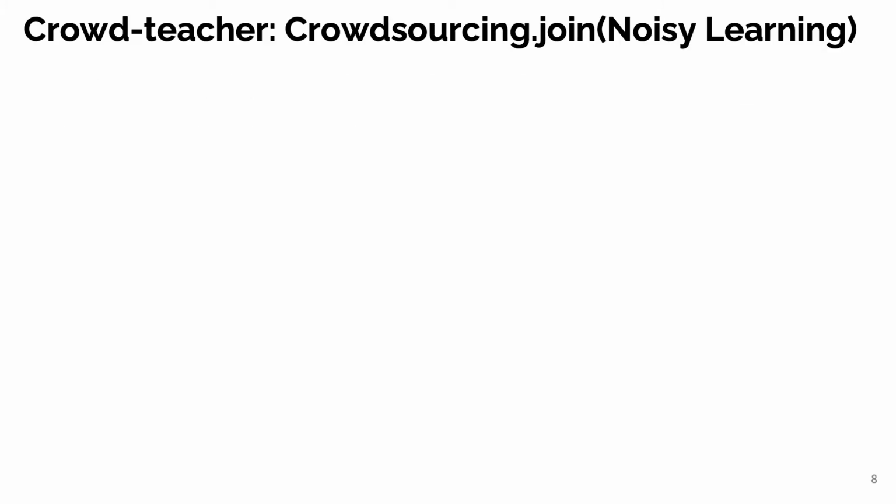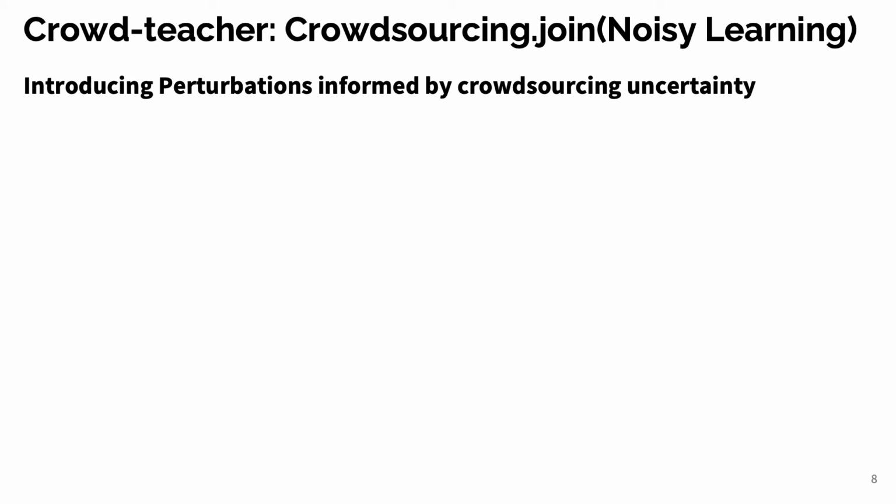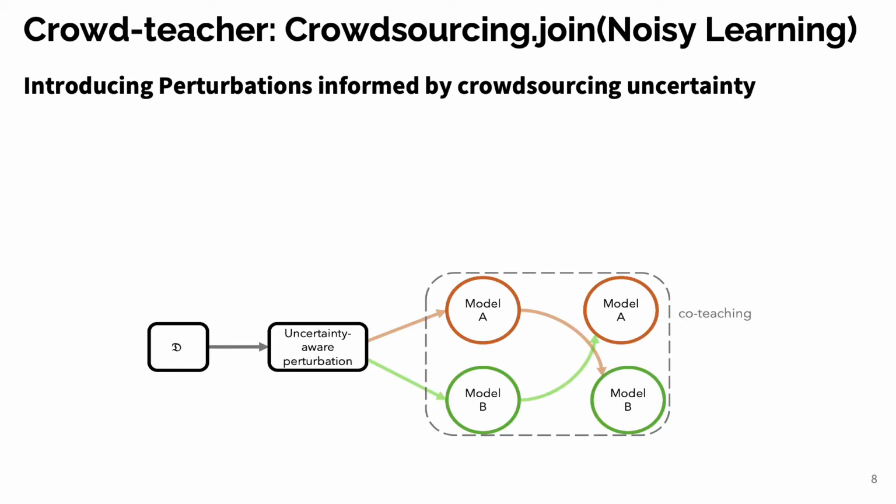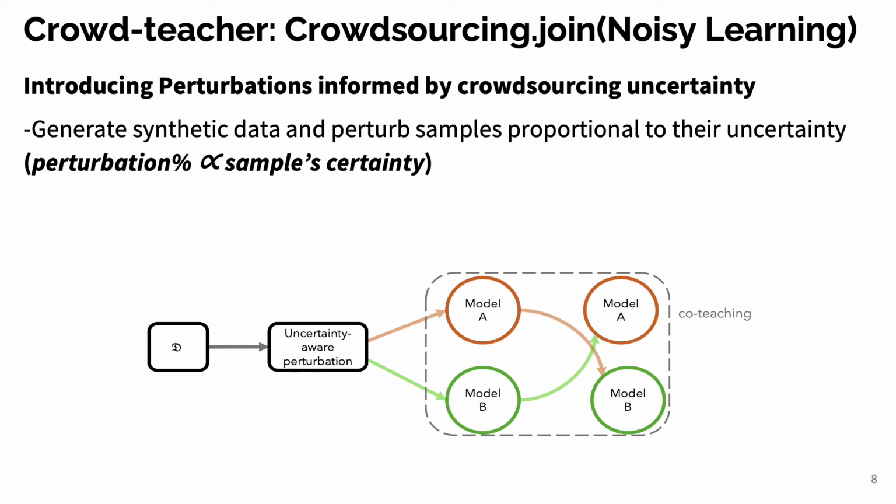Now, after that rather lengthy but necessary background, hopefully the main idea behind CrowdTeacher can be understood better. CrowdTeacher tries to connect crowdsourcing noise with noisy learning paradigms. This is achieved through two mechanisms. In the first step, training samples are perturbed through combination with a relevant sample from a data synthesizer. Furthermore, the level of perturbation is proportional to the sample certainty from the crowdsourcing truth inference algorithm.